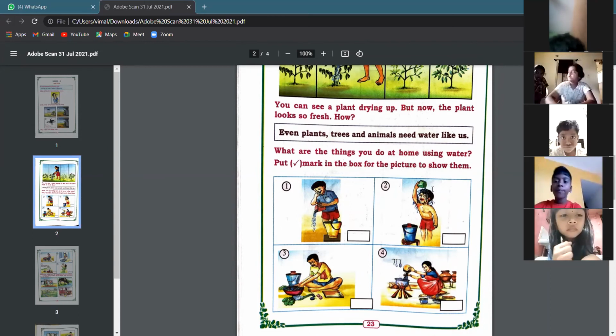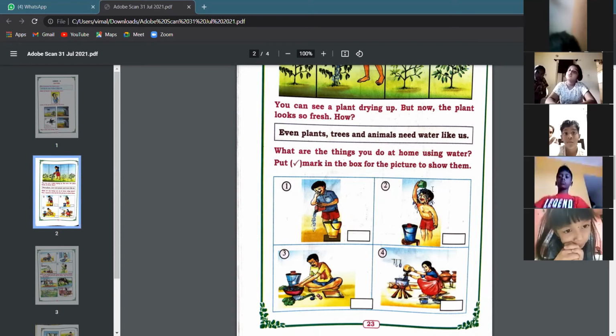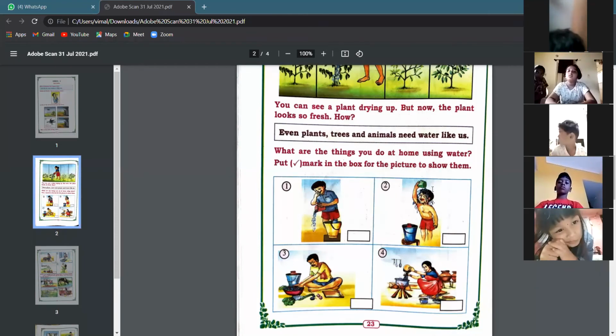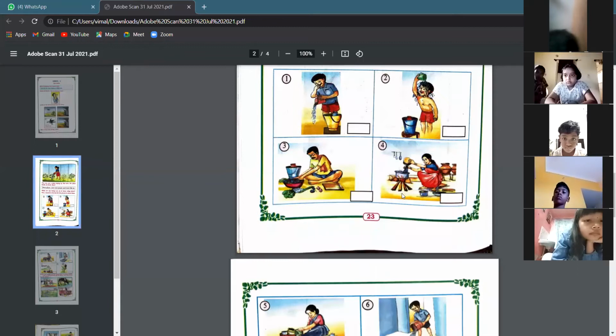Okay, and then the fourth picture shows a mother who is cooking using water, right? So water is not used only for washing, bathing or cleaning, but even for cooking as well. Okay, you also wash clothes using water, right? Water is used even for washing clothes. Okay, so these are the uses of water.